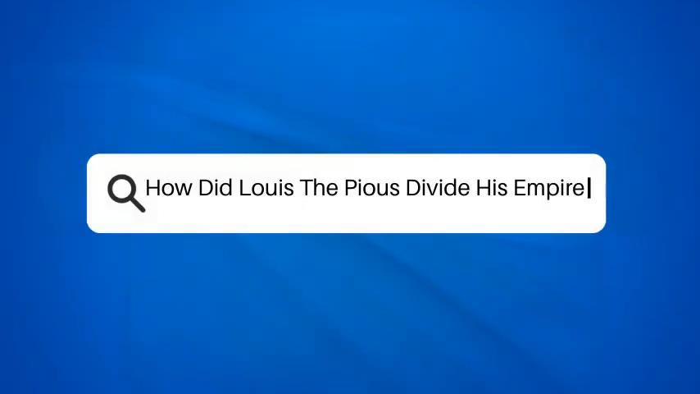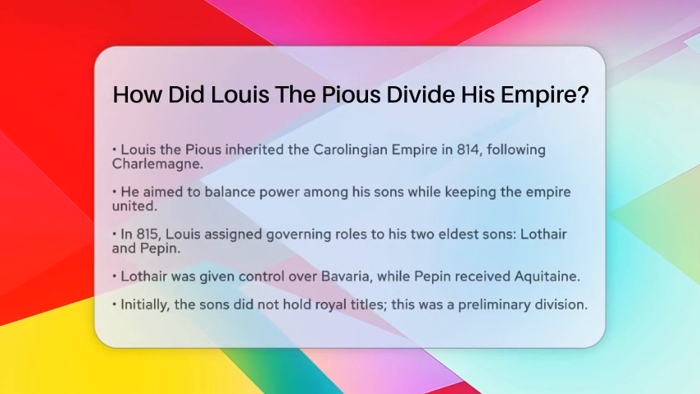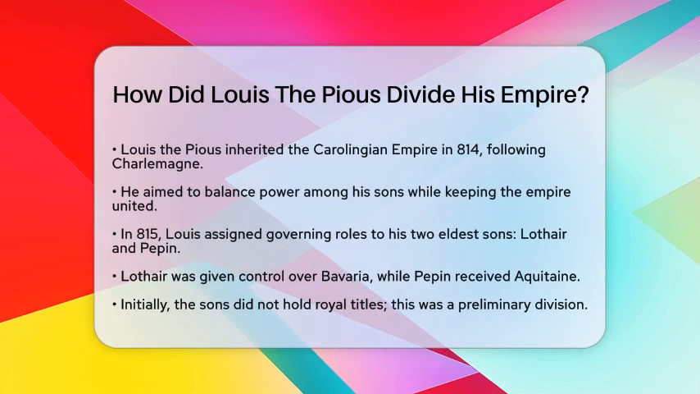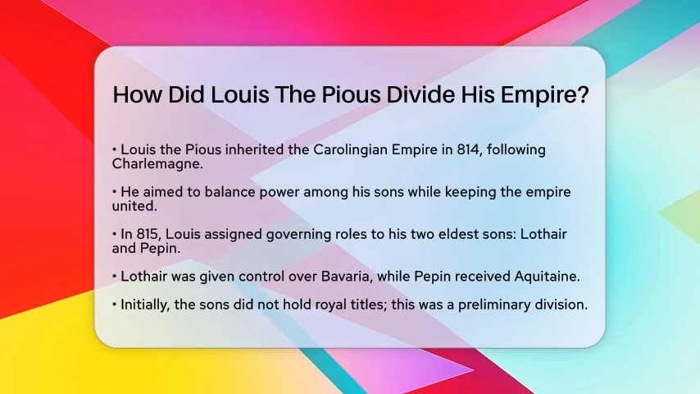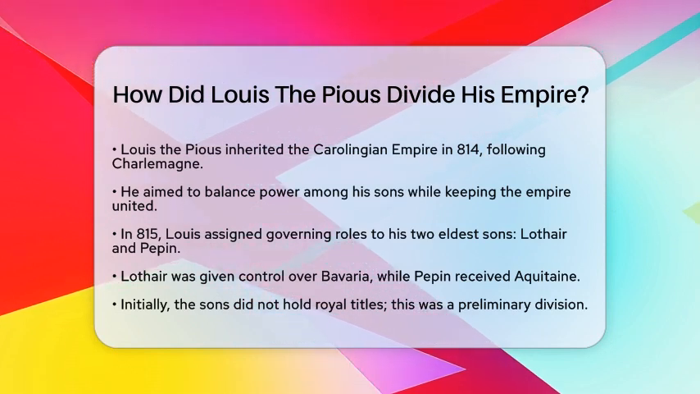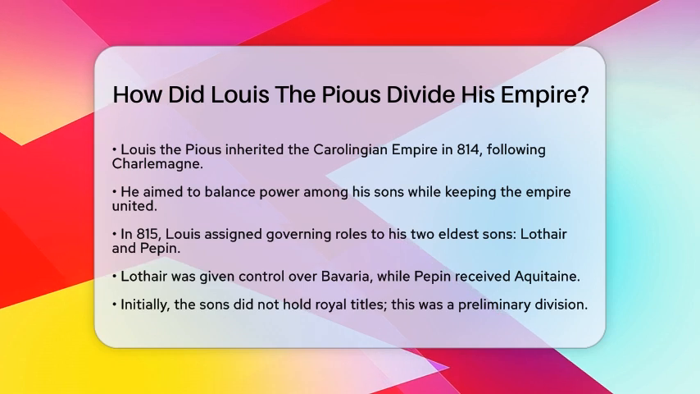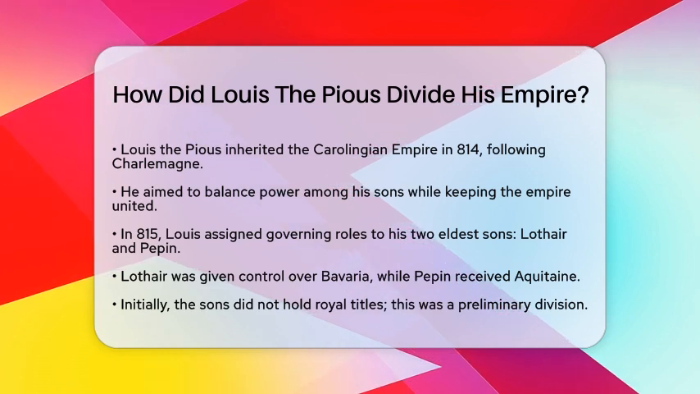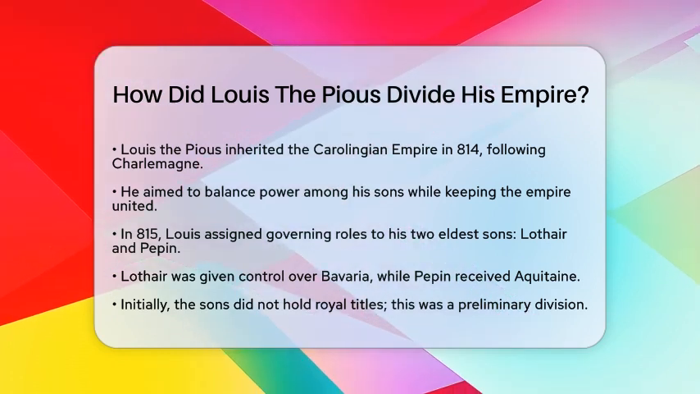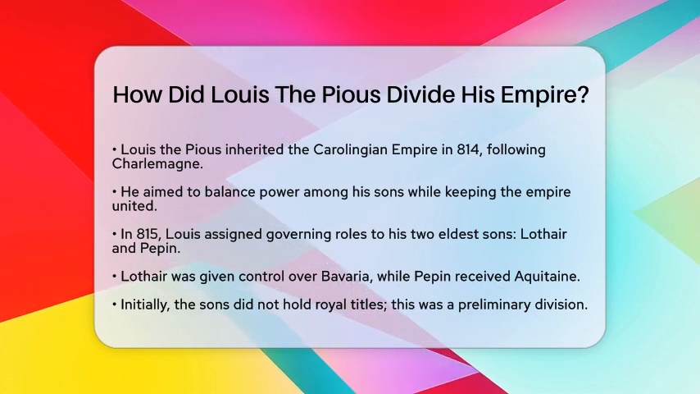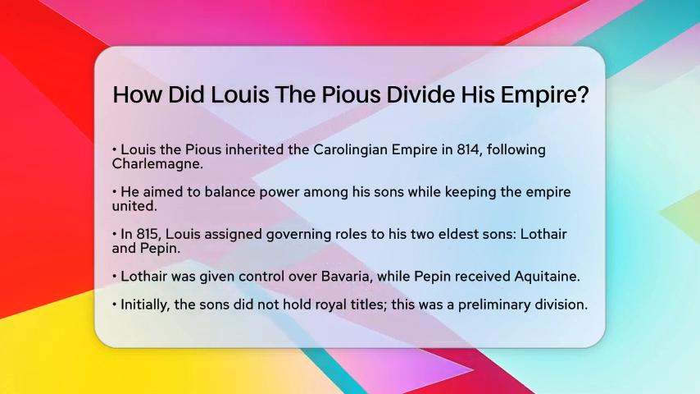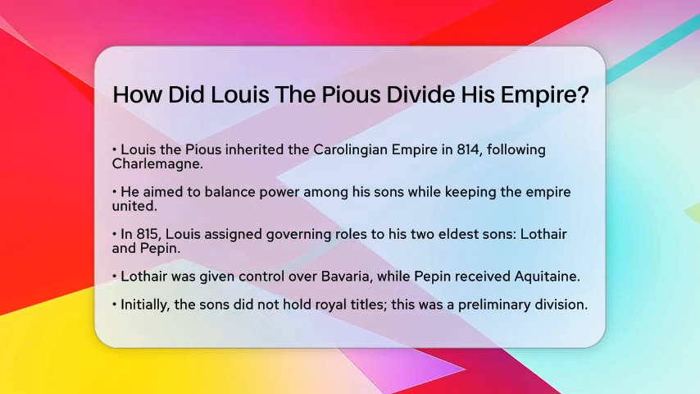How did Louis the Pious divide his empire? Have you ever wondered how one ruler could manage such a vast empire and still keep it united? Louis the Pious, the son of Charlemagne, faced this challenge head-on when he inherited the Carolingian Empire in the year 814. His reign began with a desire to balance power among his sons while maintaining the unity of the empire.